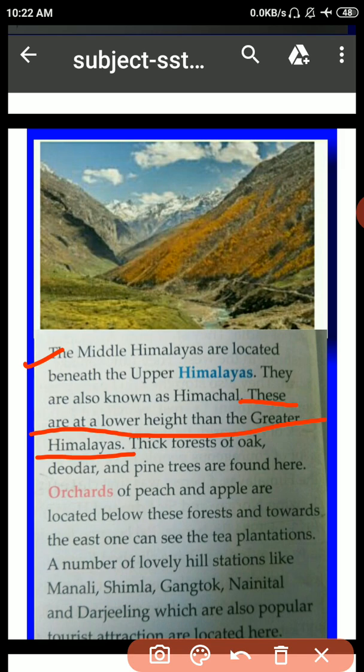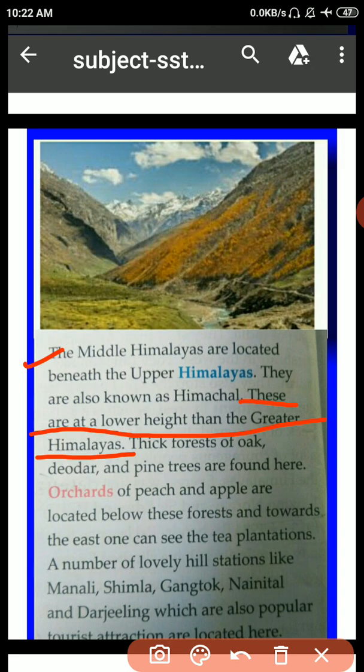A number of lovely hill stations like Manali, Shimla, Gangtok, Nainital and Darjeeling are also popular tourist attractions.